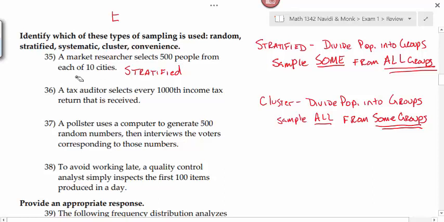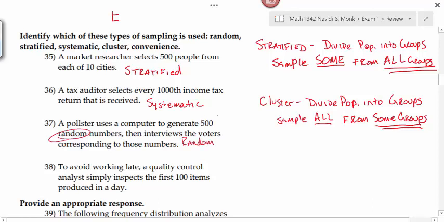36. A tax auditor selects every 1,000th income tax return that's received. So the 1,000th one comes across the desk is selected, the 2,000th one, 3,000th, so forth and so on. What would this be? 37. A pollster uses a computer to generate 500 random numbers, then interviews the voters corresponding to those numbers.